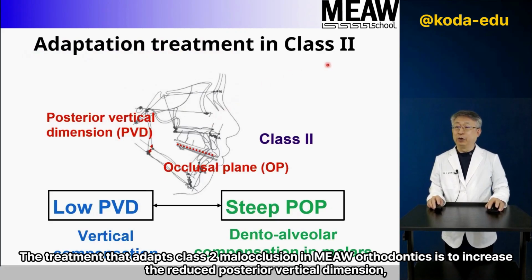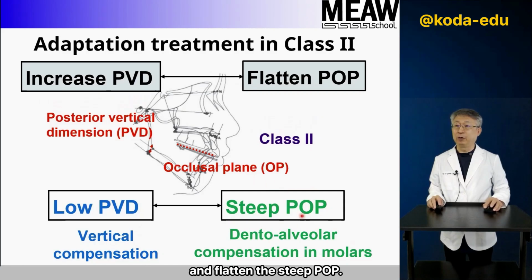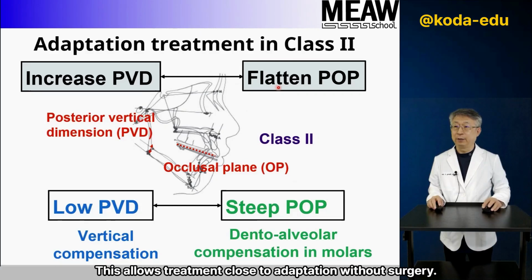The treatment that adapts class 2 malocclusion in MEAW orthodontics is to increase the reduced posterior vertical dimension and flatten the steep POP. This allows treatment close to adaptation without surgery.